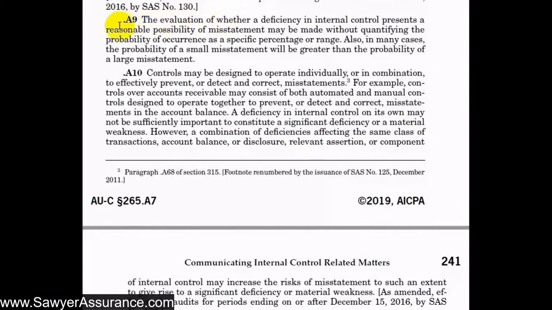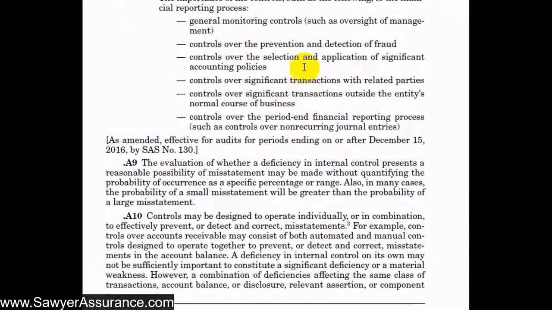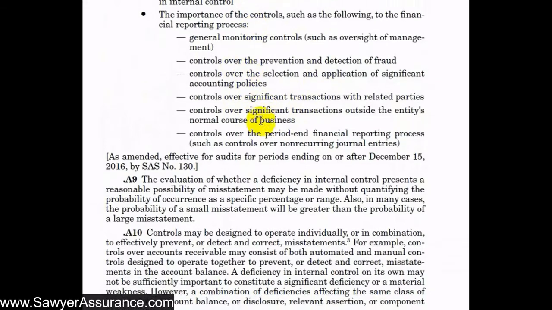And continuing with the topic of reasonable possibility, it says here the evaluation of whether a deficiency in internal control presents a reasonable possibility of misstatement may be made without quantifying the probability of occurrence as a specific percentage or range. So we don't necessarily have to think to ourselves, well, there's a 20% chance that this account might be materially misstated due to this deficiency. We can use a lot of different factors and understandings, like some of the ones that we discussed here.